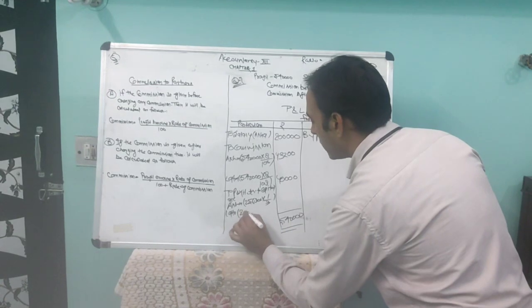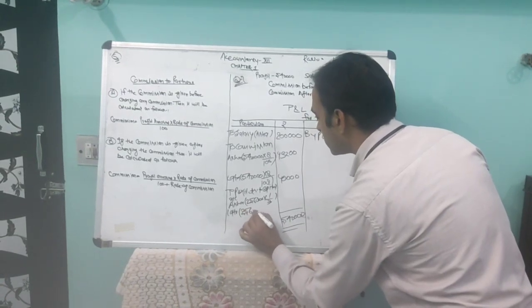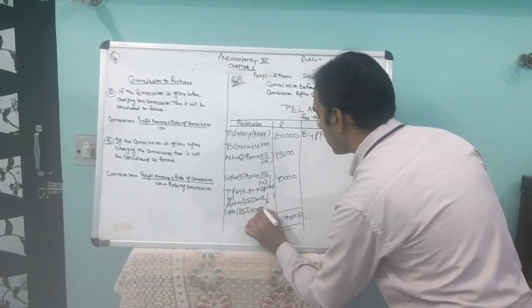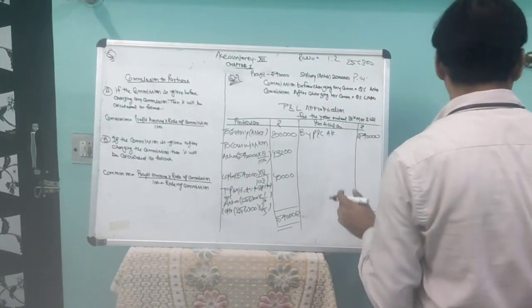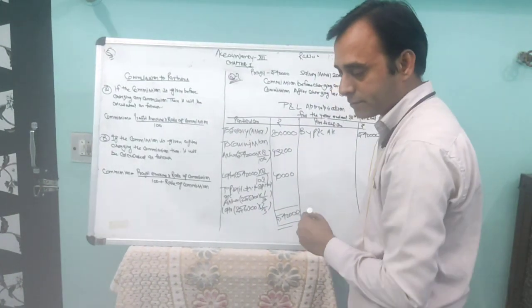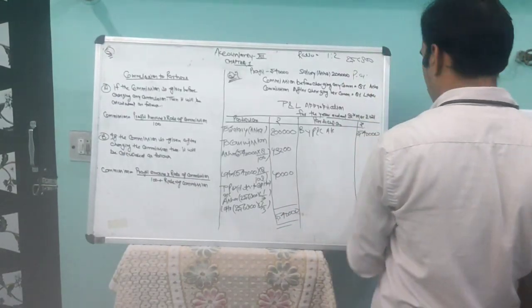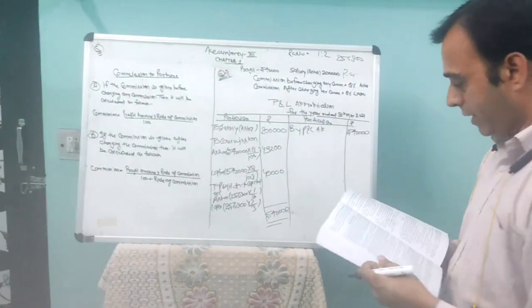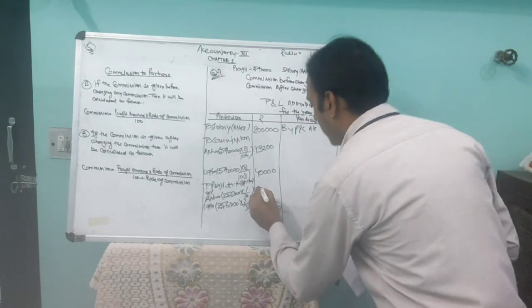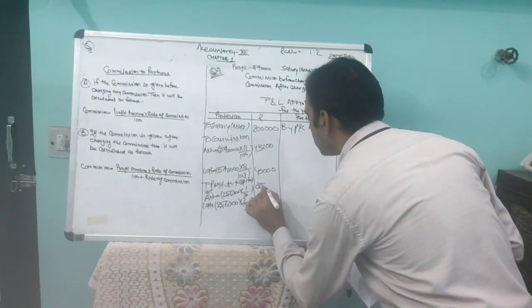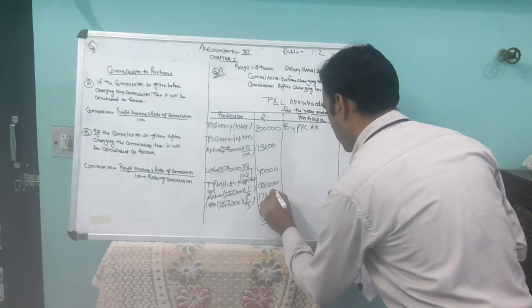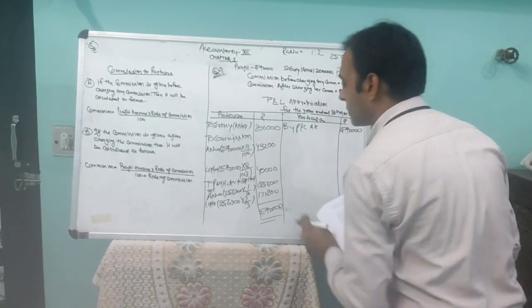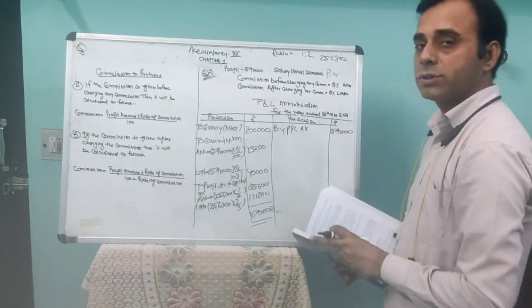Once again, 2,56,800 into 2/3. Okay, in that way it will be divided. So the profit comes to 85,600 for Asha and 1,71,200 for Lata. Okay, in that way the question is done.